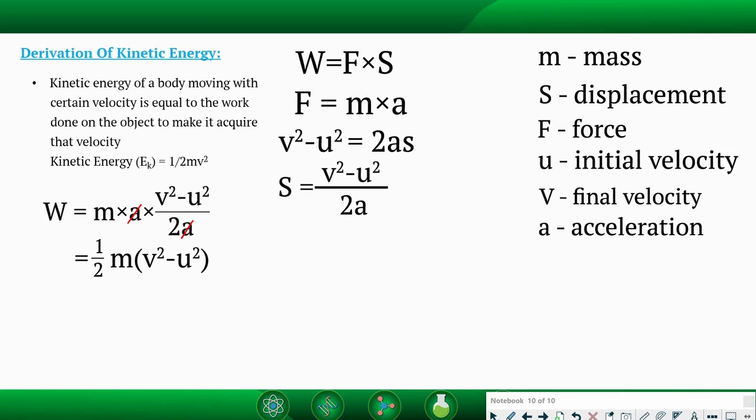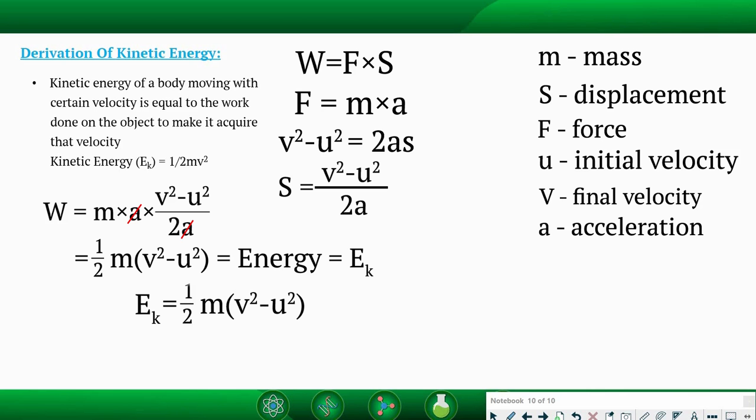And by the very definition of energy, we can say this will be the energy possessed by that object which is moving from this velocity to that velocity. By very definition, work is equal to energy. This much work is required to give that object velocity v. So this will be the energy as well, because work done is equal to energy because of its motion. So we can say kinetic energy of that object will be 1 upon 2 m (v square minus u square).